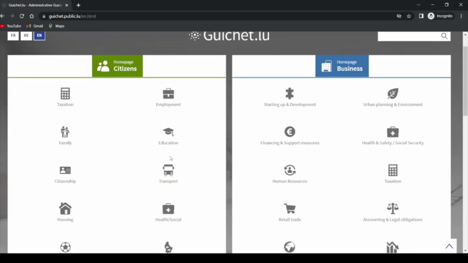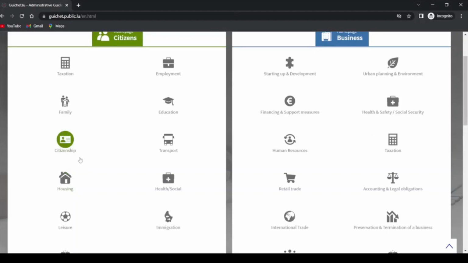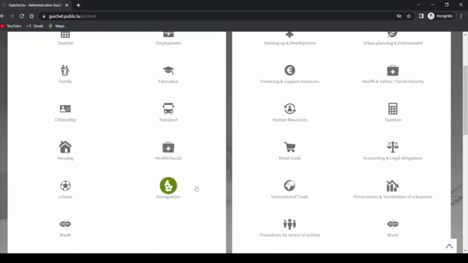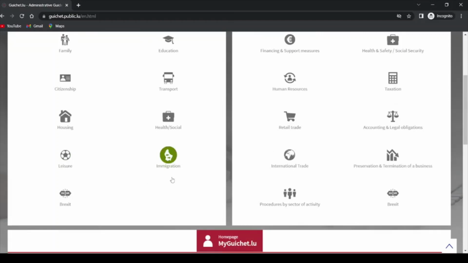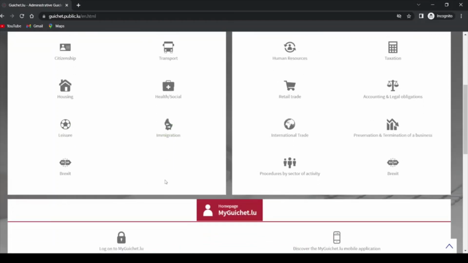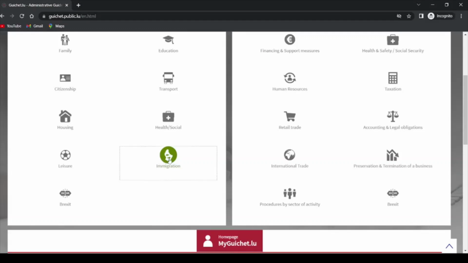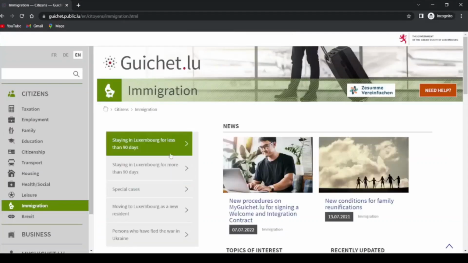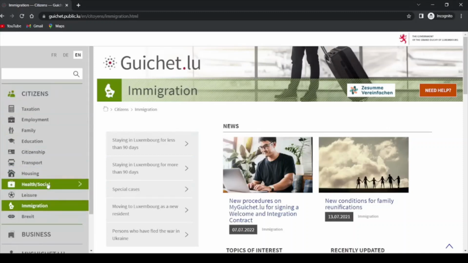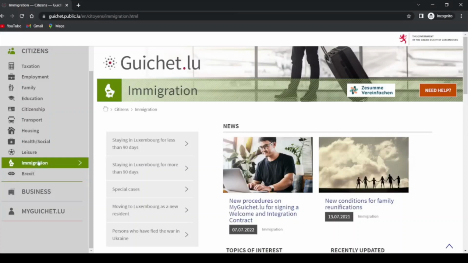As you can see here, there are different areas: taxation, employment, family, education, citizenship, transport, housing, health, social, immigration. So because we're interested in applying for authorization to stay, maybe as a student or even as a worker, let's go into immigration section. So you see here now, when I click on this immigration section, you see different categories of information here. So I'm currently here now at immigration section, and you see staying in Luxembourg for less than 90 days.